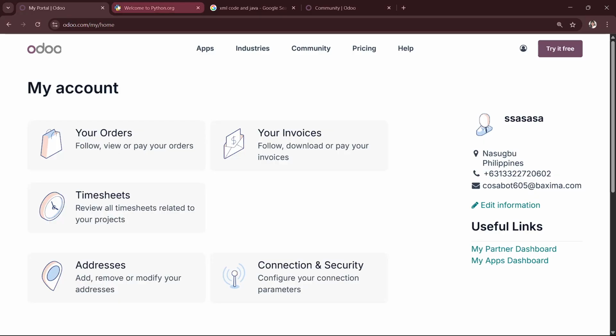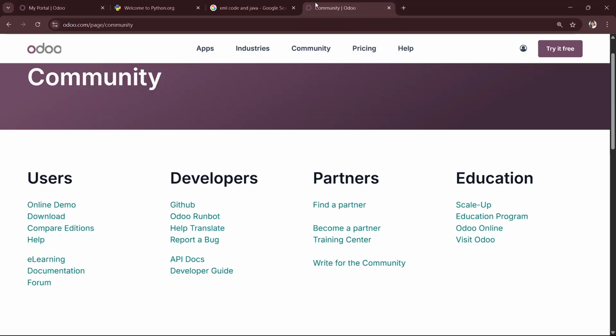And you can try setting up a local Odoo development environment on your computer to practice building and modifying modules. It is also helpful to work on small projects or contribute to open source Odoo apps to gain experience. Joining the Odoo community forums can also provide support and insights from other developers. You can keep practicing and expanding your skills, and you will be on your way to becoming an Odoo developer.